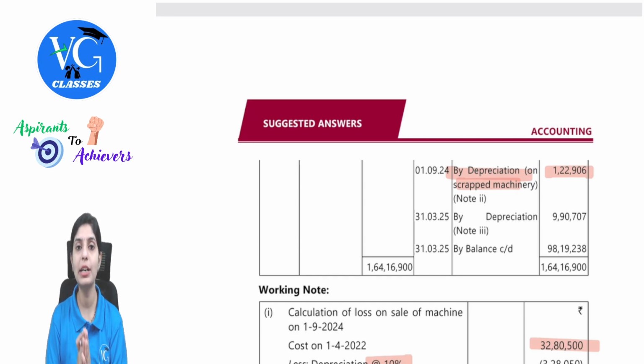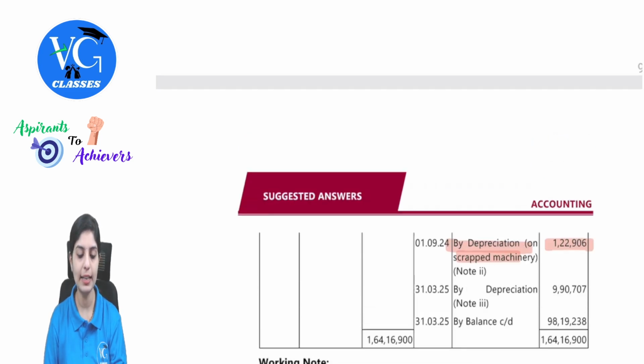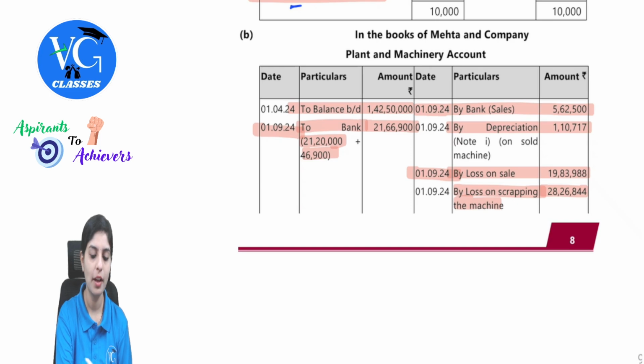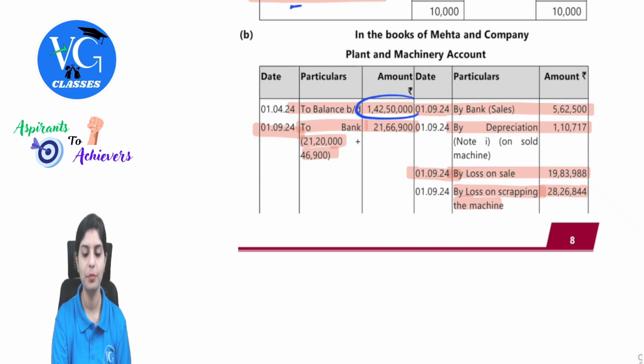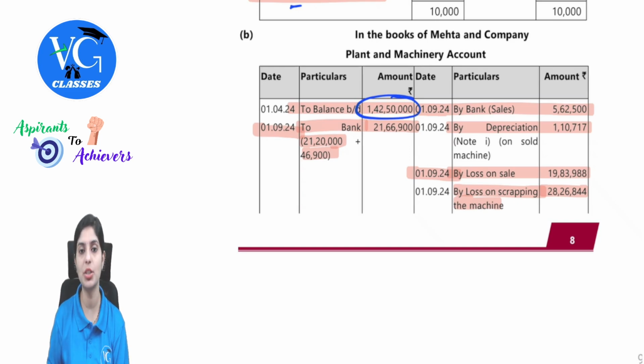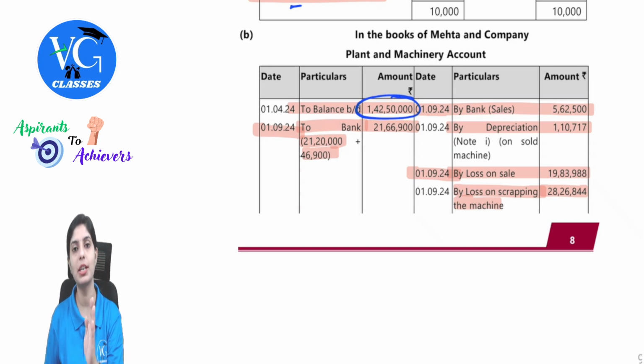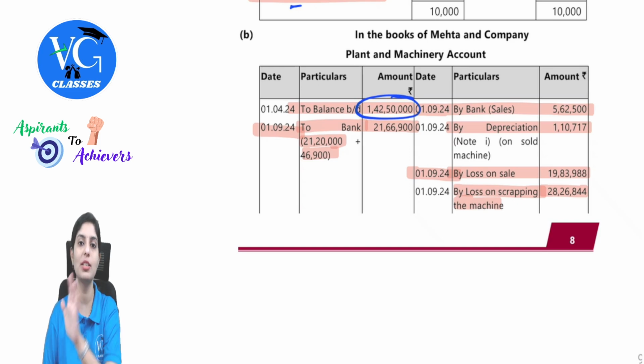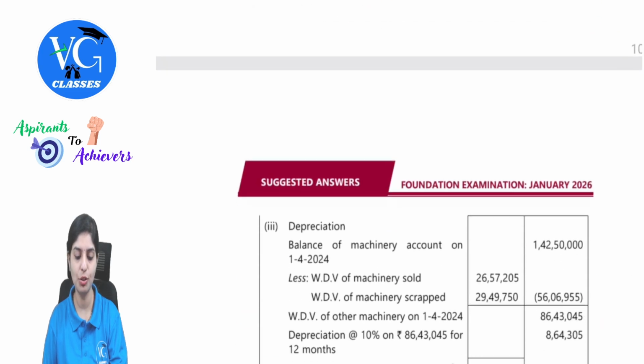Now, observe one important thing carefully. The total asset which was worth was 142.50. On that, there was part of the items which was auctioned, which was scrapped. Some machineries were also additionally purchased. So there are still some machinery, part of plant and machinery lying in the business, on which we need to charge depreciation for the whole year, because that is present in the business, correct? So that calculation should also be understood.